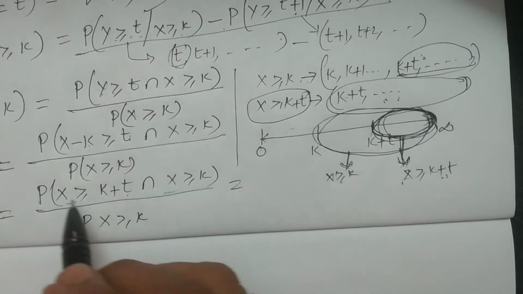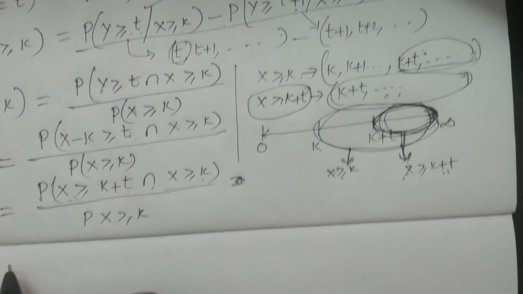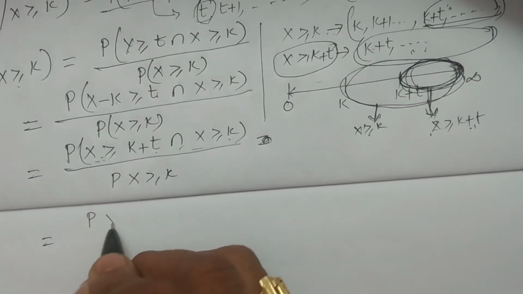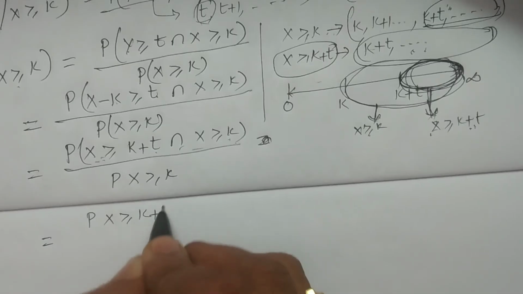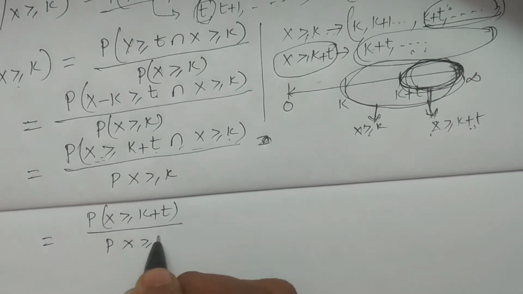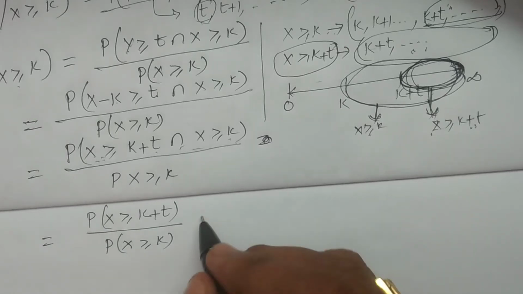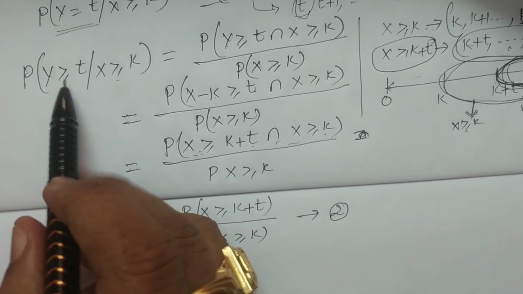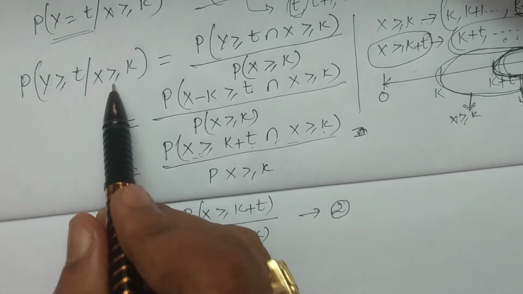So the intersection between these two is equivalent to the probability of x greater than or equal to k plus t divided by the probability of x greater than or equal to k. Right, let us consider this equation 2. What is this? The probability of y greater than or equal to t given x greater than or equal to k.